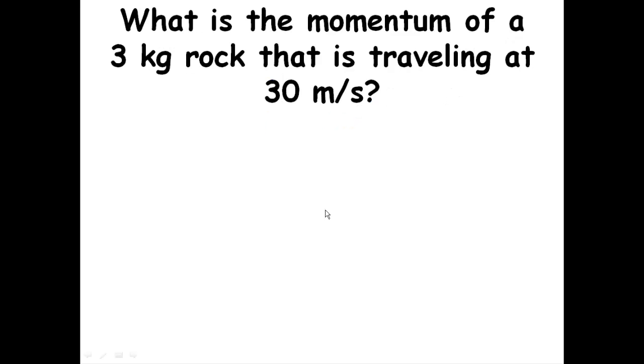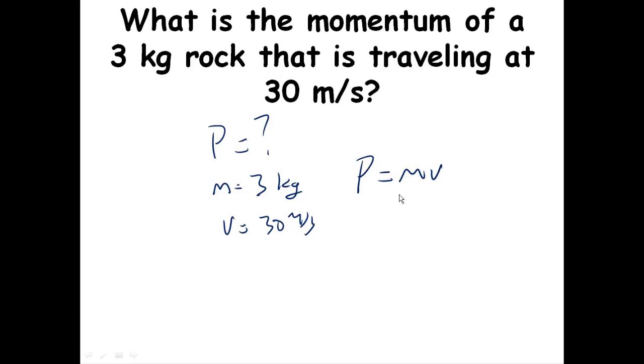Let's try a calculation. What's the momentum of a 3 kilogram rock, that of course is mass, that's traveling at, so there's your velocity, 30 meters per second. Momentum is mass times velocity. Mass is 3, velocity is 30. 3 times 30 is 90 kilogram meters per second.